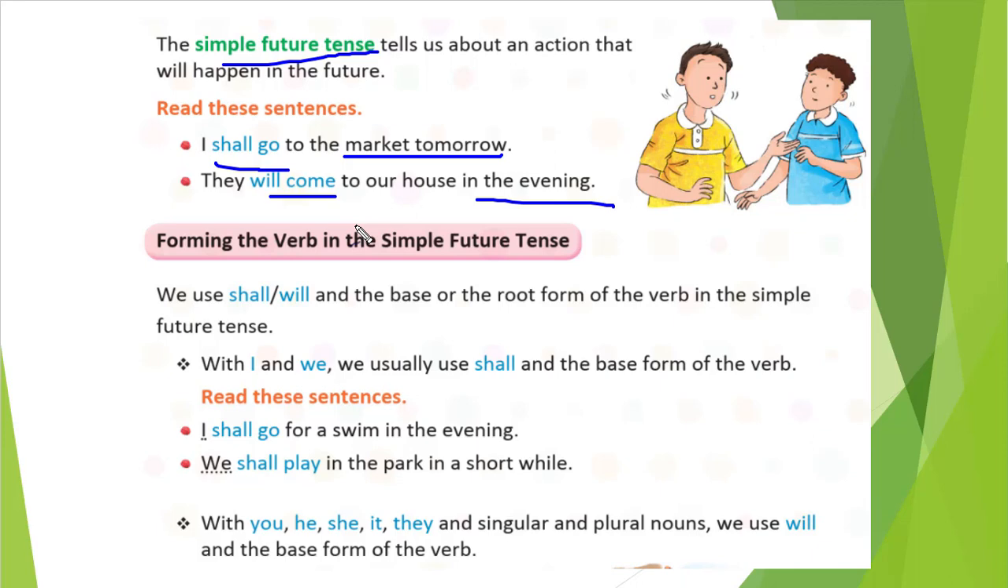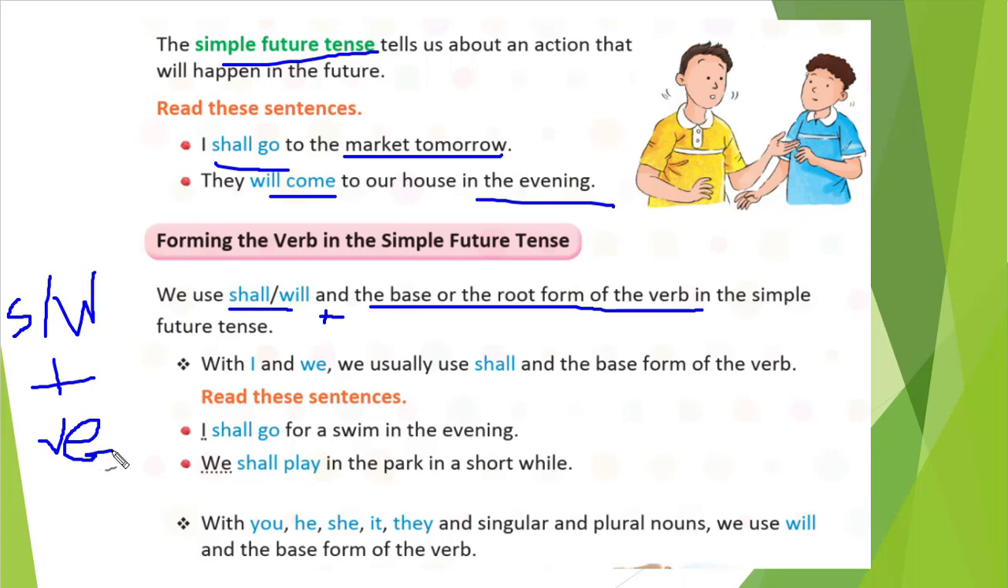Then how will we form the simple future tense? The main thing is shall or will plus our base or root form of the verb. That thing only will come. While creating a simple future tense, what verb will we write? First we will write shall or will, any one. Then we will write the base form of the verb, the main form of the verb. That is the only thing we will do here.